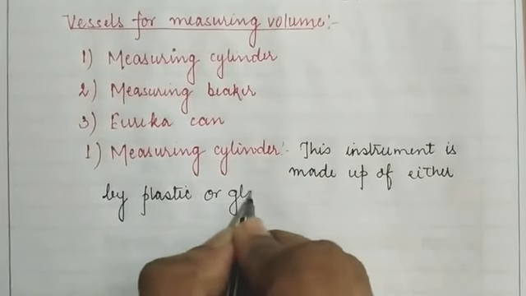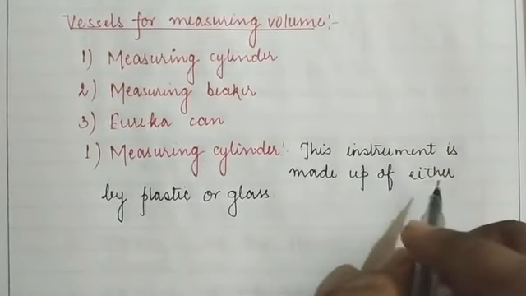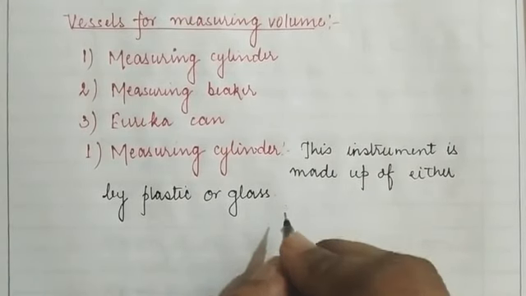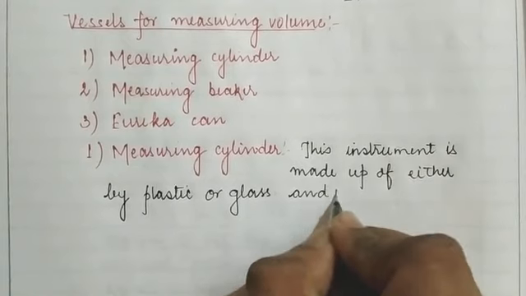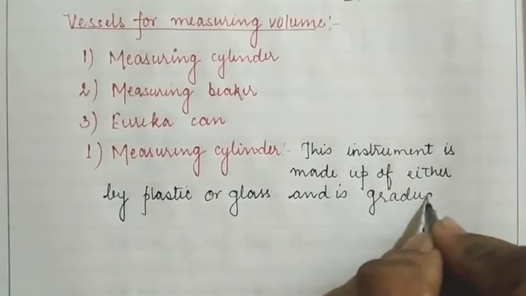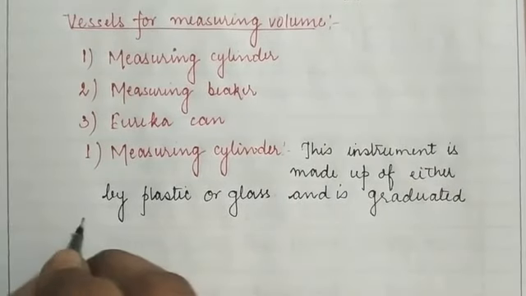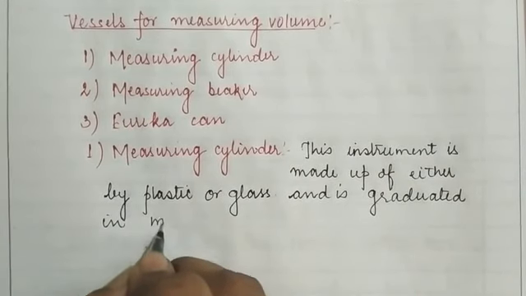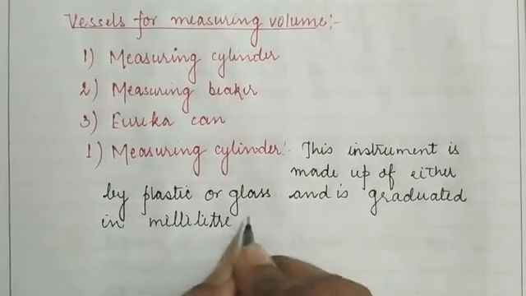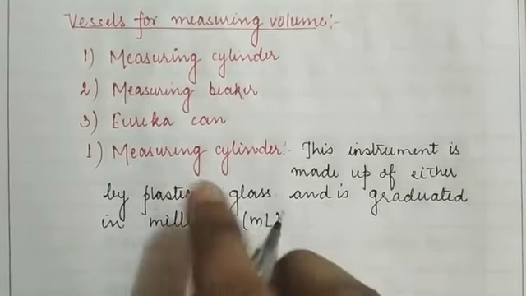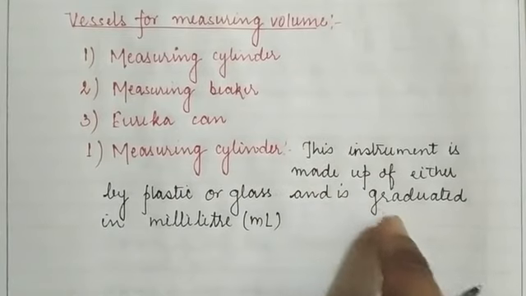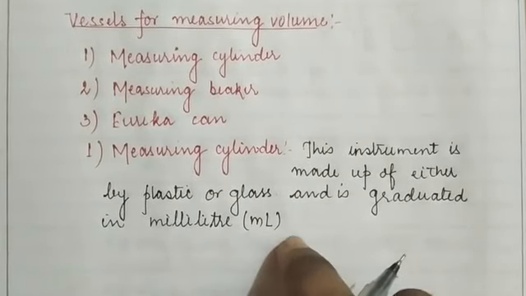It means that this measuring cylinder may be made of either plastic material or glass, and it is graduated, which means the marking is given in milliliters. To measure the amount of liquid we use the measuring cylinder, and it is marked in milliliters.